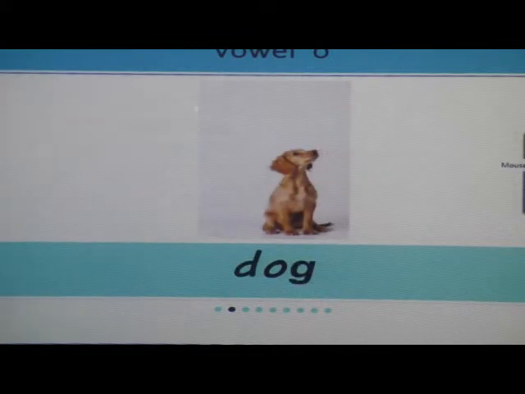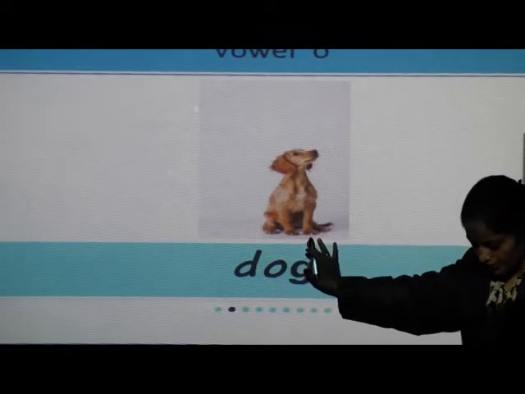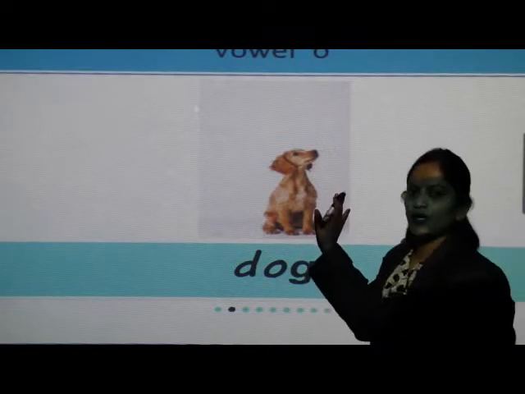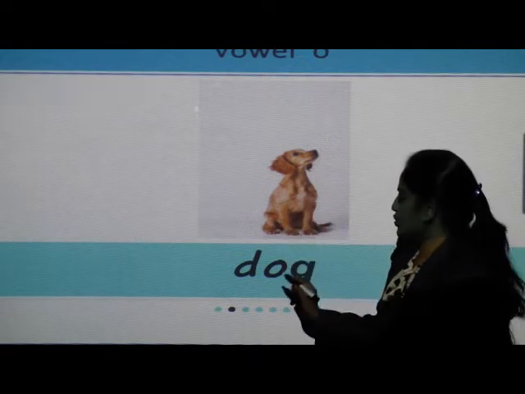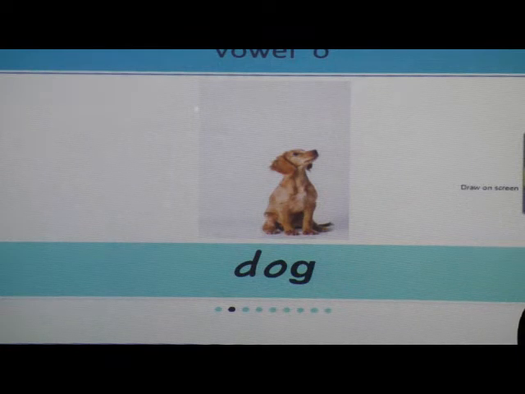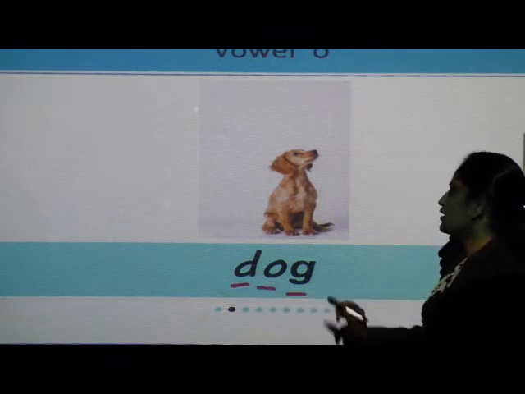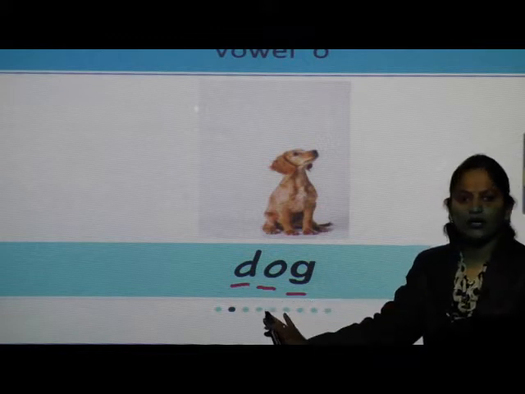Next one, what is this? Which picture can you see here on this board? Yes, very good, it is a dog. So read the spelling. Dog.